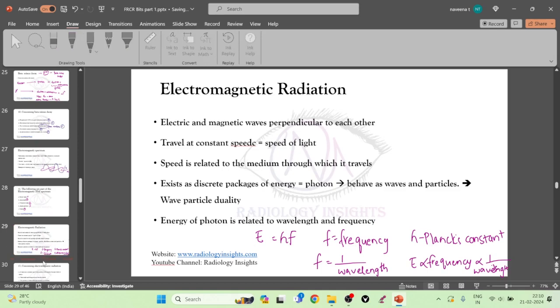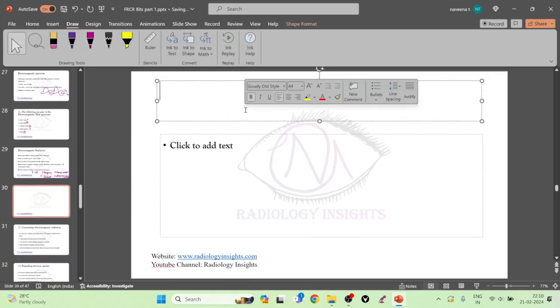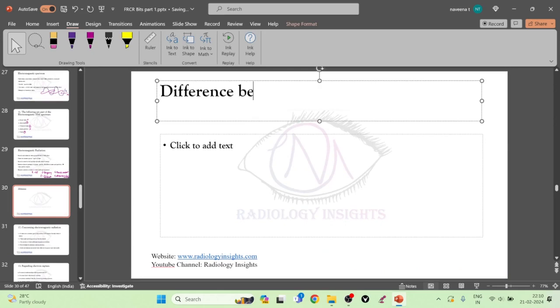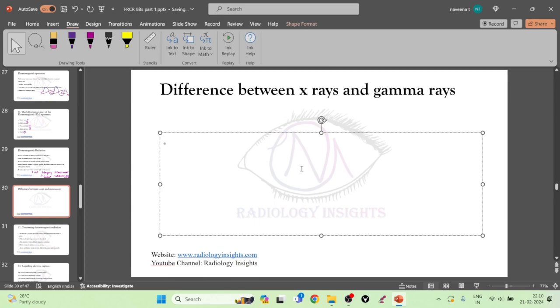Then one more point that we have to learn is the difference between gamma rays and X-rays. X-rays and gamma rays are both part of the electromagnetic spectrum or electromagnetic radiation. Do these X-rays and gamma rays have the same frequency and the same wavelength? You cannot differentiate X-rays and gamma rays with the help of frequency and wavelength?